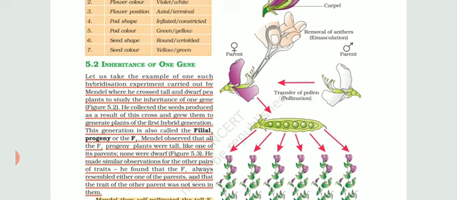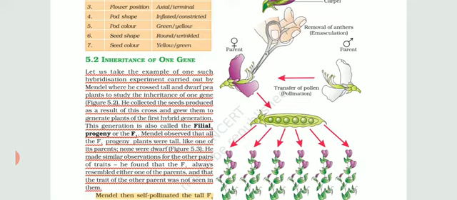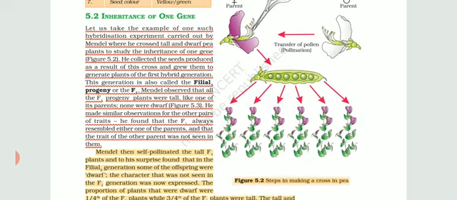So in this simple experiment, which has already been studied in class 10th as well, Mendel crossed a tall pea plant with a dwarf pea plant to study the inheritance, that how genes vary when they fuse with each other. So he collected the seeds. In this way, the cross was grown and the first hybrid generation was generated. First hybrid generation is known as filial 1 progeny. So progeny, you can either write generation, F1 generation. What was the outcome? The outcome was that all of the F1 generation plants were tall. None of them were dwarf.